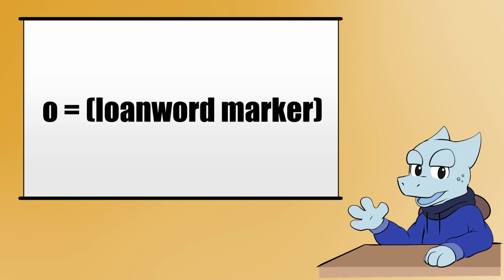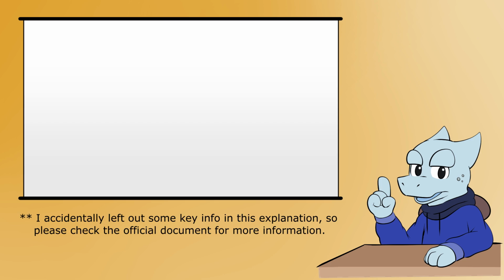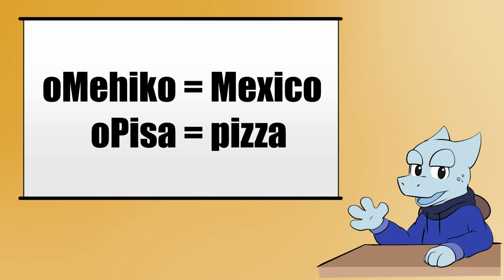The last vowel particle you need to know is o, which marks loanwords. Even though Dasopya is a priori, it still needs a system to be able to mark and use words like the names of people and countries. However, this system also extends to words that are nearly universal, being represented in a majority of the top 5 spoken languages. O Mexico means Mexico, and O pizza means pizza. And those are all the basics.